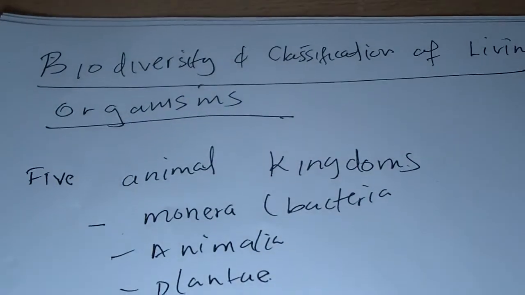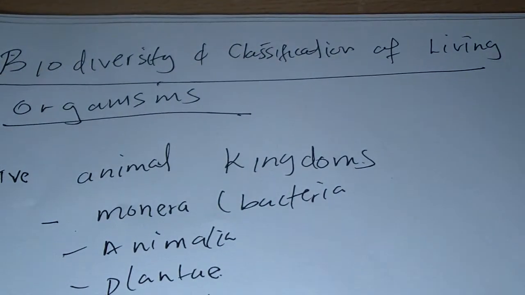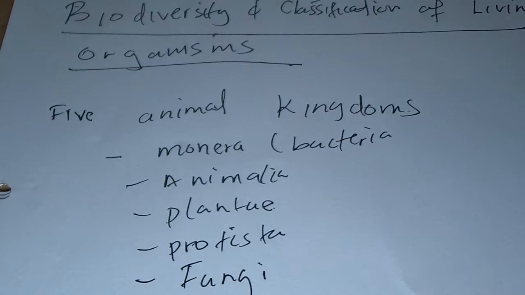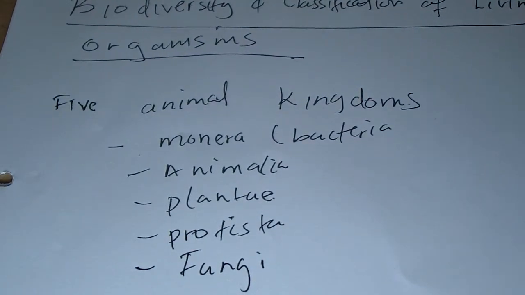Down here I wrote biodiversity and classification of living organisms. You notice that living organisms, we classify them into 5 kingdoms, which are the kingdom Monera, which is pretty much bacteria, Animalia, which is animals, Plantae, which is plants, Protista, and fungi.